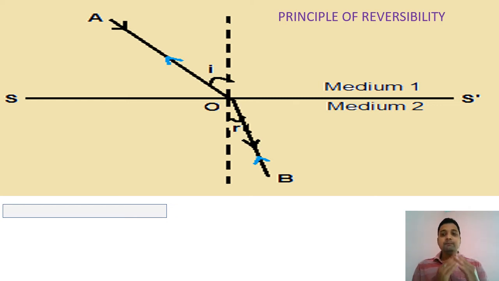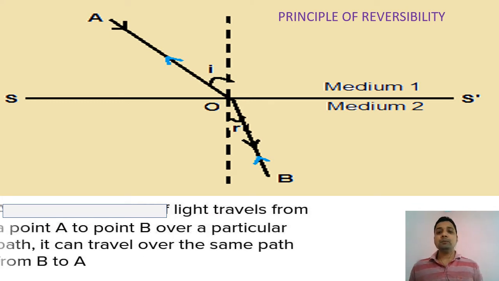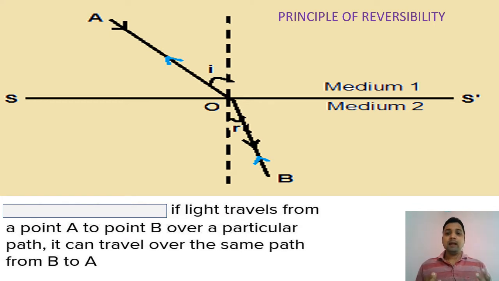With the same path, if the light passes from the second medium to the first medium, it always passes along the same path but in the opposite direction. That is what you can call the principle of reversibility: light will reverse itself in the opposite direction. If light rays travel from a point A to B over a particular path, they can travel over the same path from B to A but in the opposite direction. That is called the principle of reversibility.